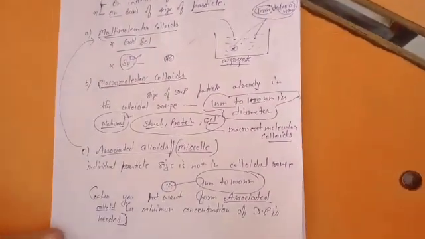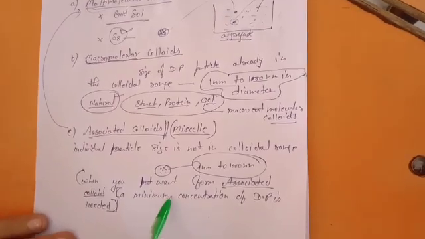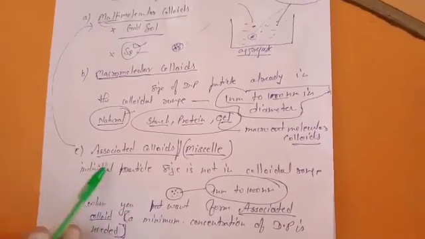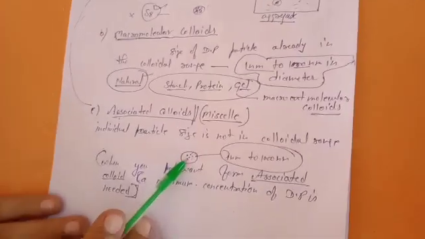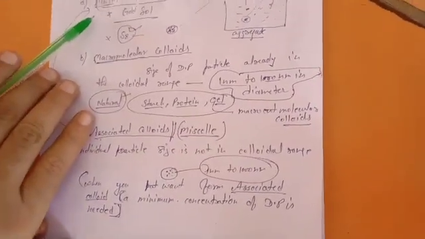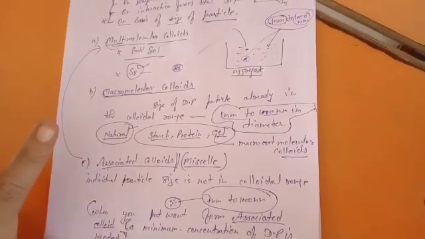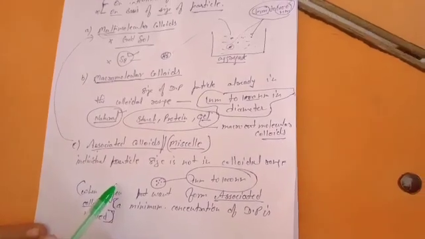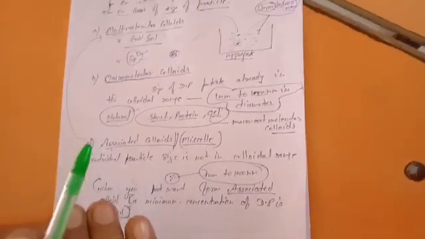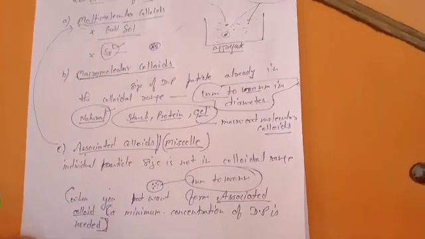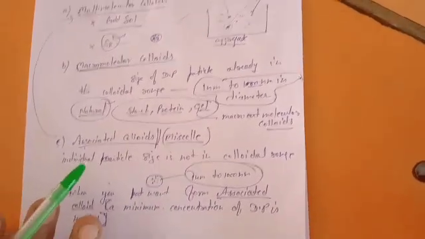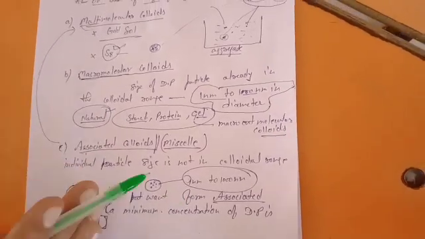In case of multimolecular, there is no minimum concentration, because if we keep the concentration lower than required, then no association takes place. But in case of multimolecular, association takes place at any concentration, so they always form. But if you want to prepare associated colloids, there is a certain range of concentration. Below that concentration, no aggregation takes place. So that is a vast difference between these two.